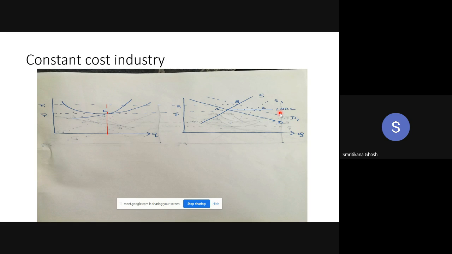If price is not changing, you can change your quantity. Because your average cost is not changing, just price is rising, supernormal profit is there for the existing farms, new farms are coming inside, and you are getting the new output level. So this is how you are moving along the long run supply curve. Okay, so I'm going to the next one.